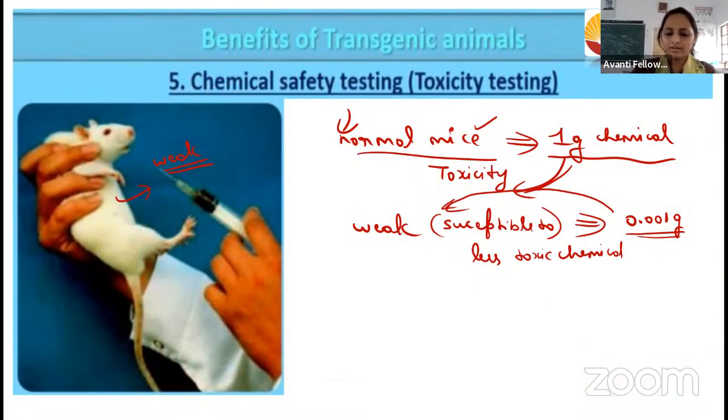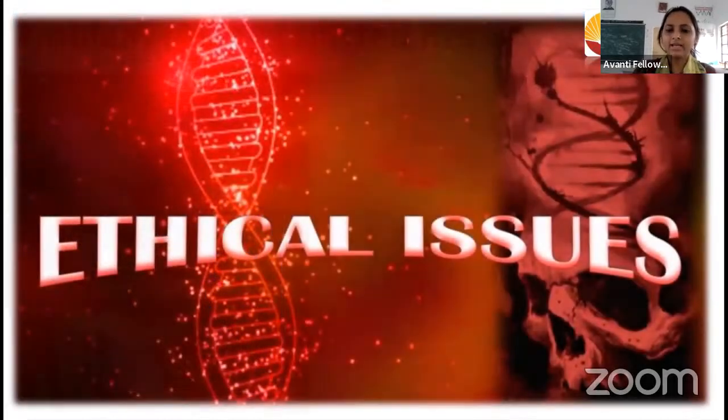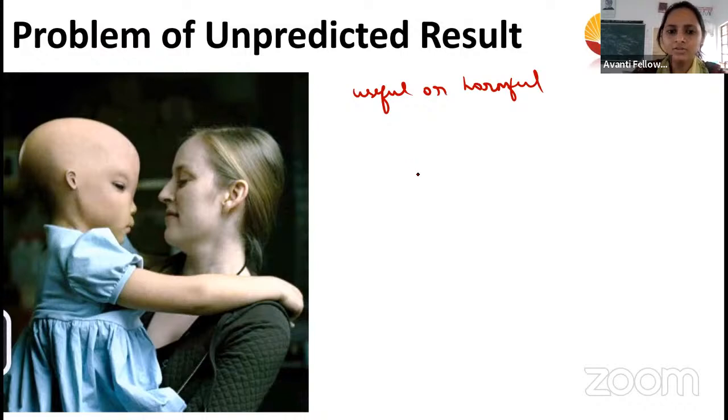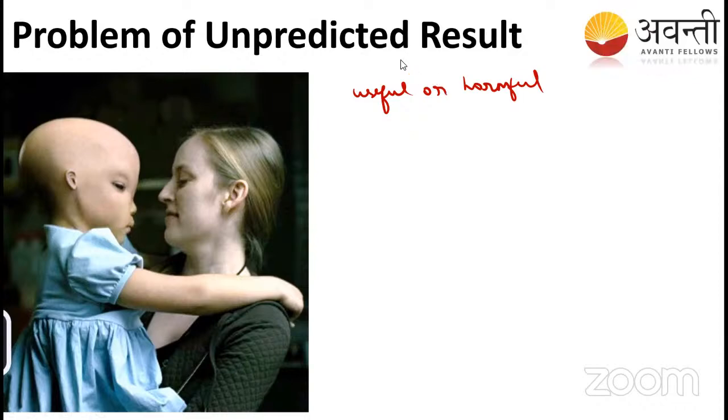Whenever we are creating any transgenic animals or any transgenic organism in biotechnology, we should think of our society, whether this is useful or harmful to the society, right? There are some rules given in biotech, and based on that we have to work with the genetically modified organism.